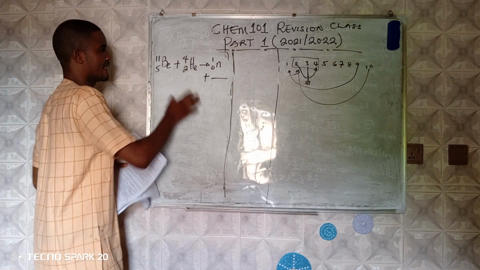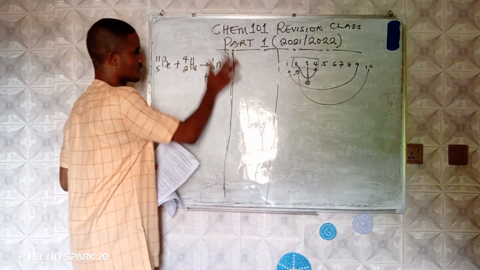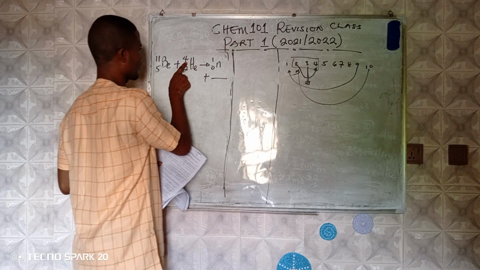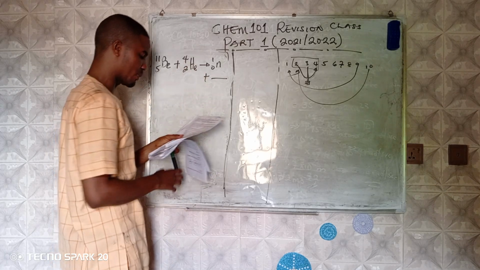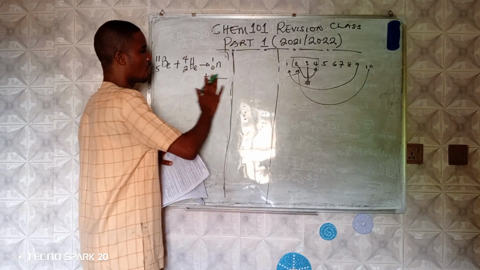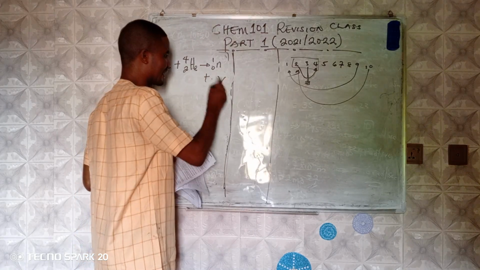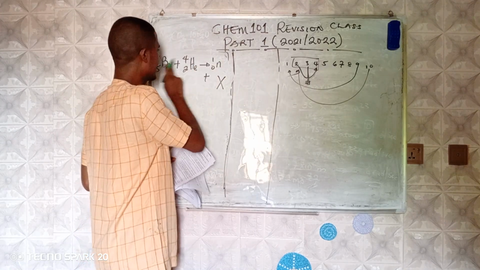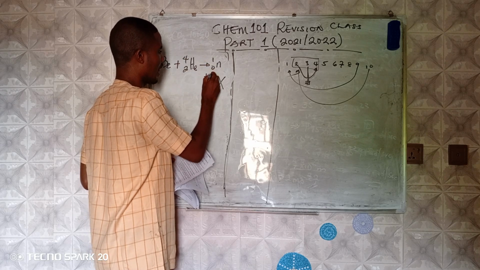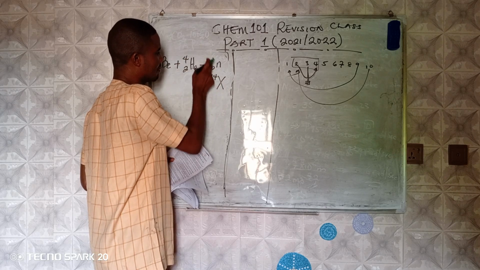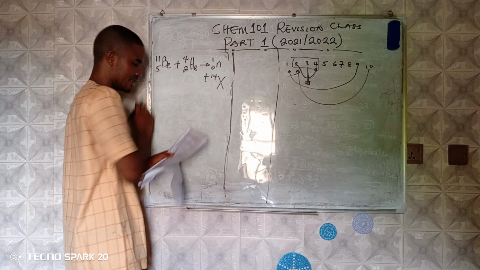Remember that whatever is here is what's going to be here. 11 plus 4 will give us 15. So if 11 plus 4 gives us 15, let me put X here. Whatever is going to be here, 11 plus 4 is 15. There's already 1 here, so I will have 14 here, so that 14 plus 1 gives a total of 15.